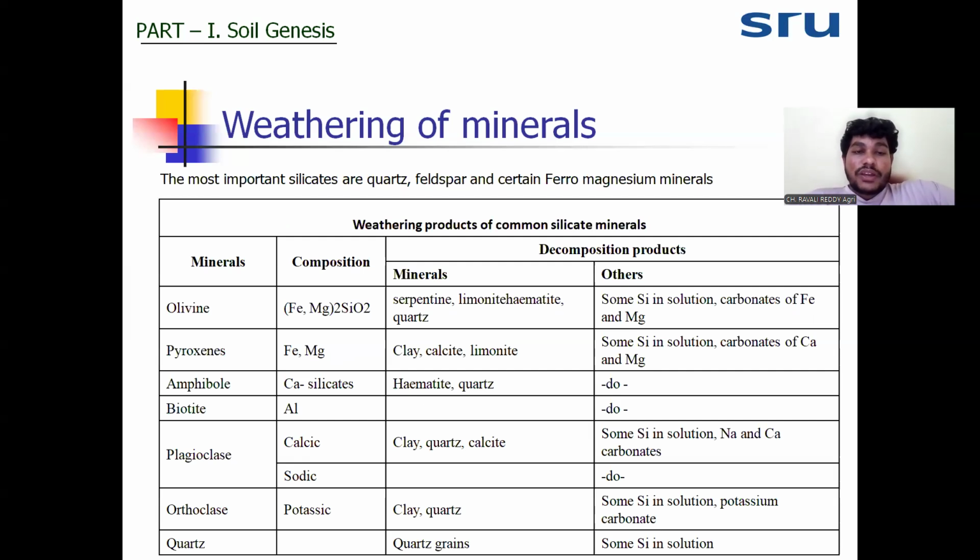So what are the weathering products of the different minerals? Olivine, when weathered, will form serpentine mineral, limonite, hematite and quartz. Pyroxene will form clay, calcite and limonite. Amphibole will form hematite and quartz. Plagioclase will form clay, quartz and calcite.